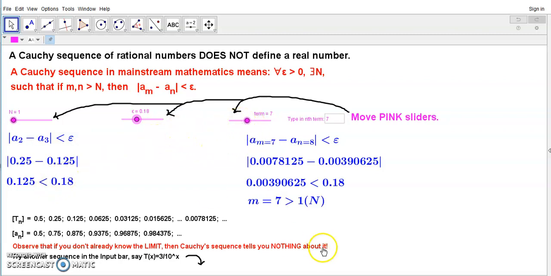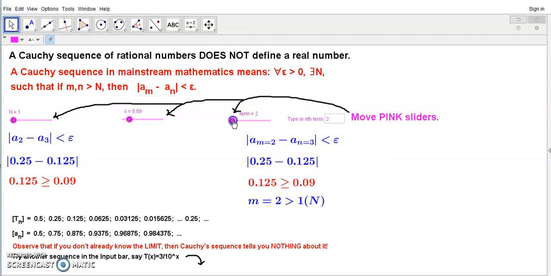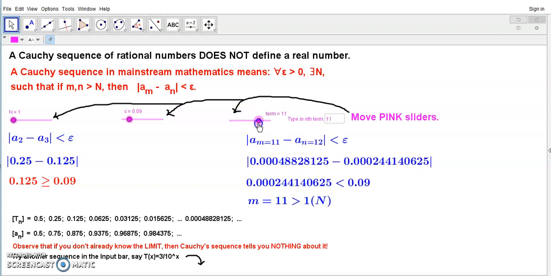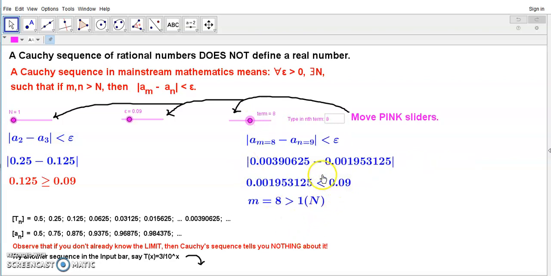But of course, all we have to do is simply ensure that after a given n, all the other terms are greater. So if we start at 1, for anything greater than 1, the difference must be less than the epsilon, which is this value here, 0.09. And so in this case here, we'd have to make epsilon at least 0.13. And so this here is a demonstration, and I'll place a link to it in the details section.